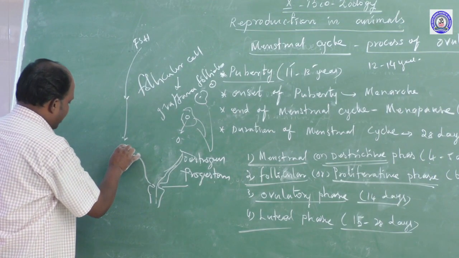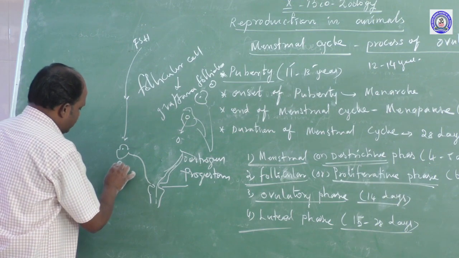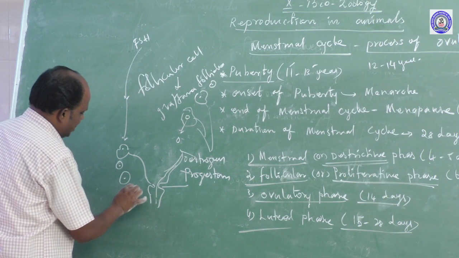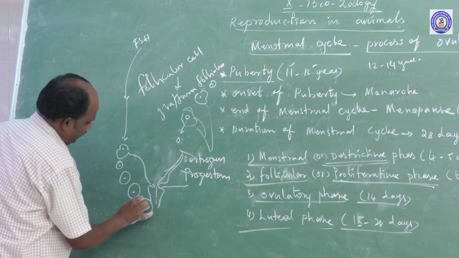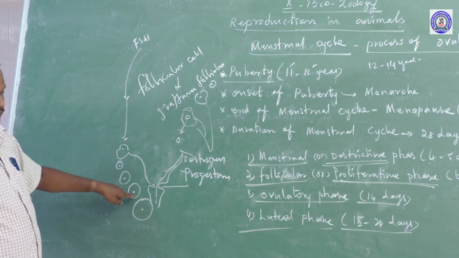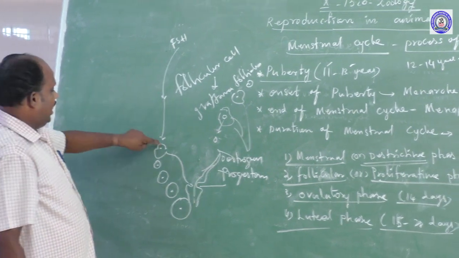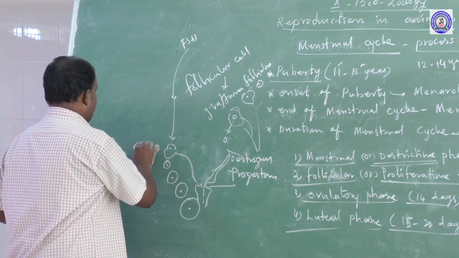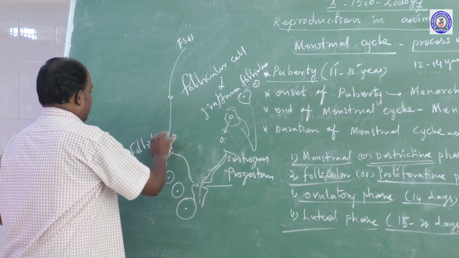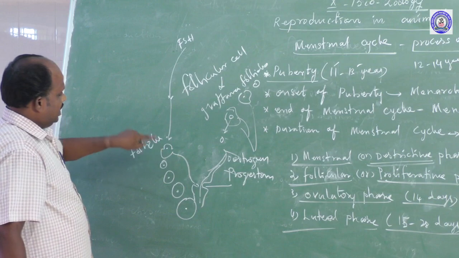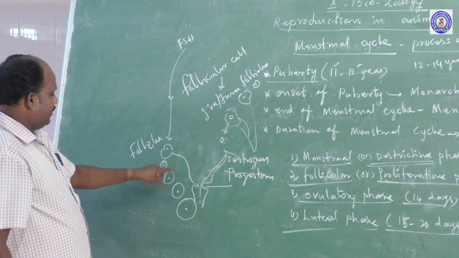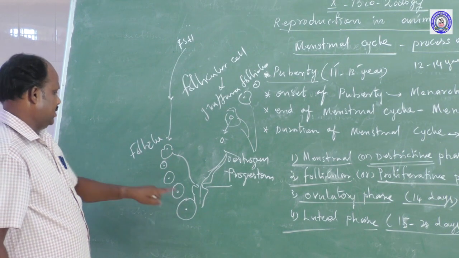Inside the ovary, the small follicular cells gradually develop, increase in size, and finally convert into Graafian follicles.